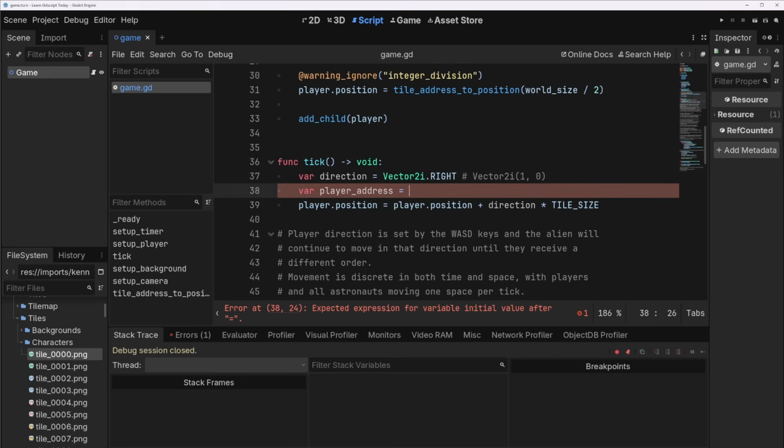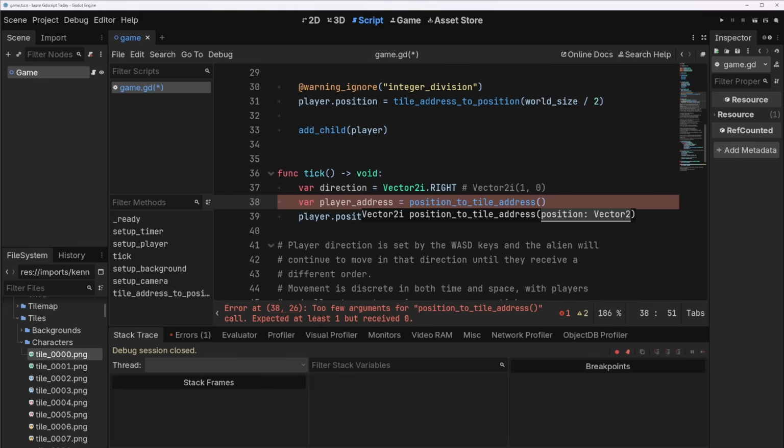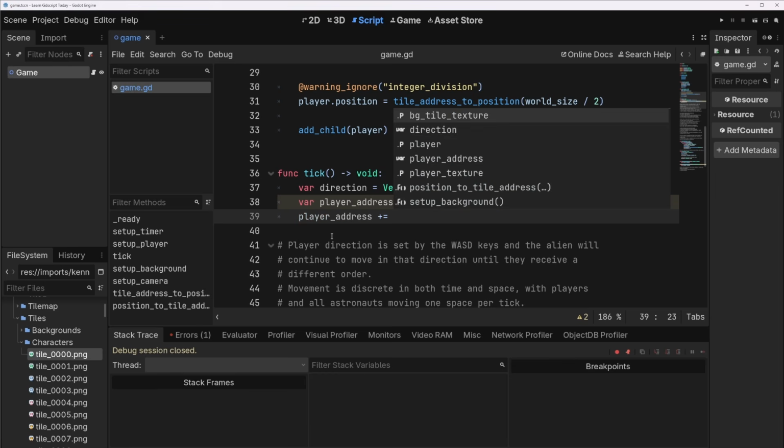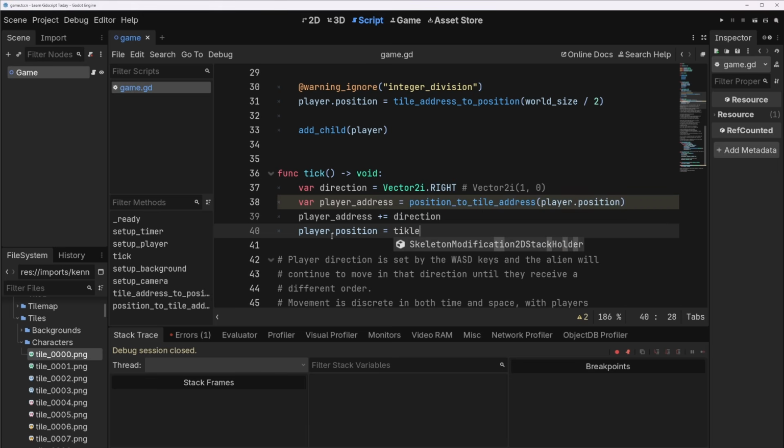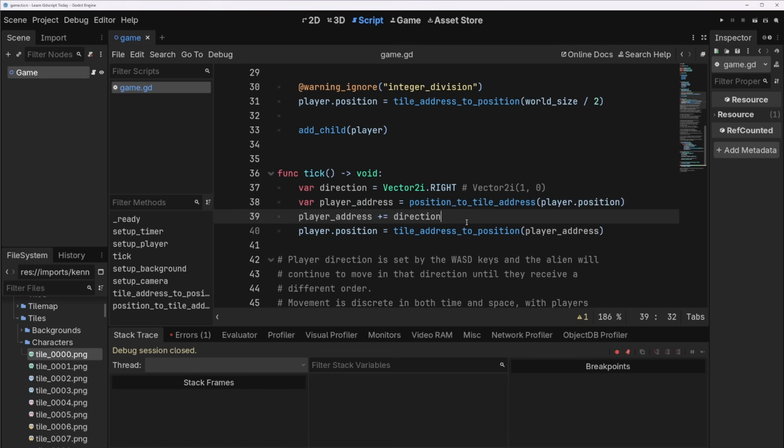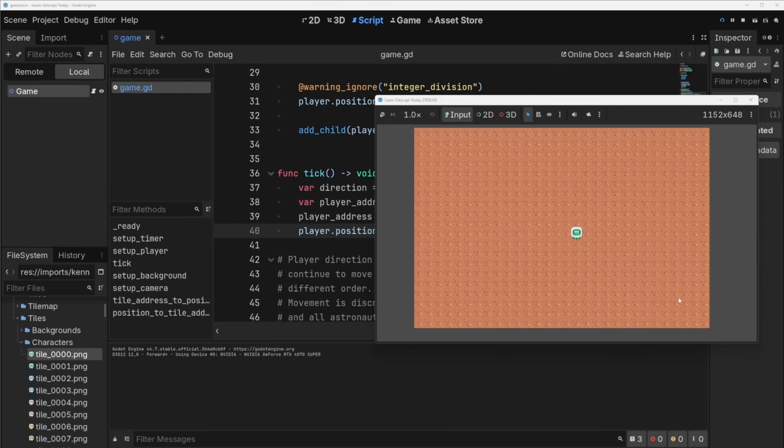Player address equals, we can do position_to_tile_address. And because the integer division is going to truncate it, that'll actually work more or less like rounding for us, and we won't have problems, hopefully. We'll see. player.position. Then we do player address plus equals direction, and then we do player position equals tile_address_to_position, and we'll do player address. And this way, all of our logic, which isn't very exciting here, it'll get better, is done using our discrete tile coordinates, and then our rendering gets updated using our actual pixel coordinates. Let's see if that works.